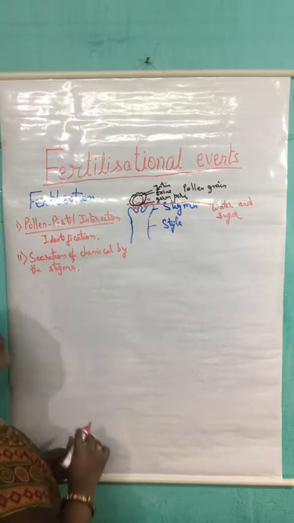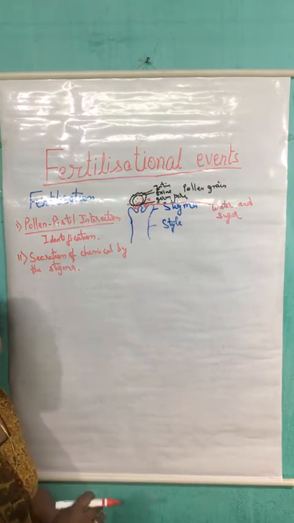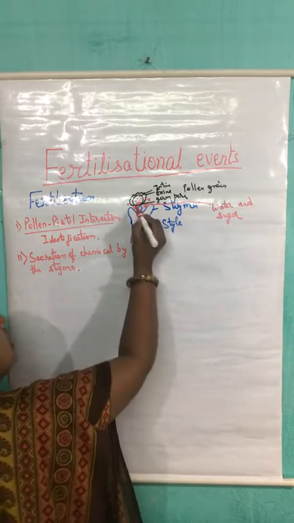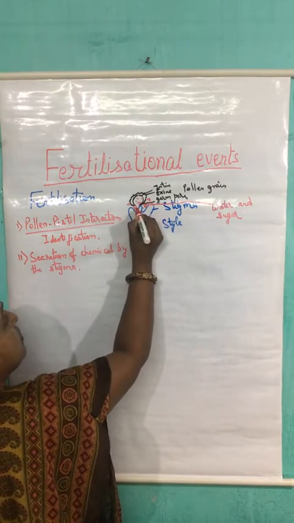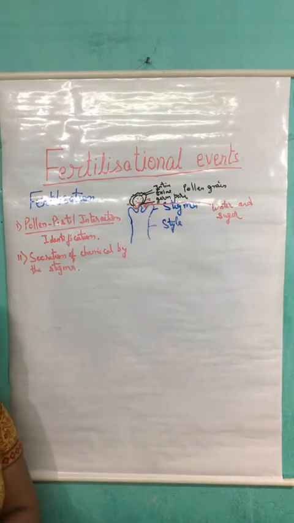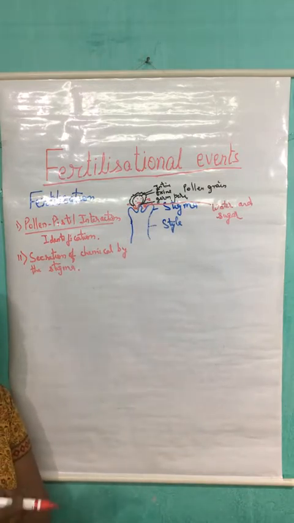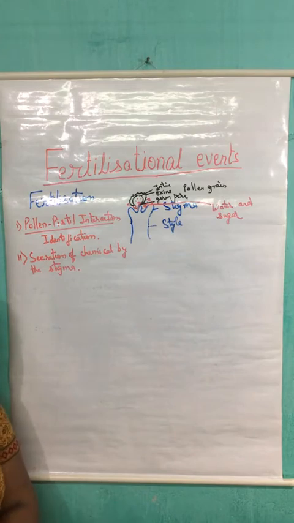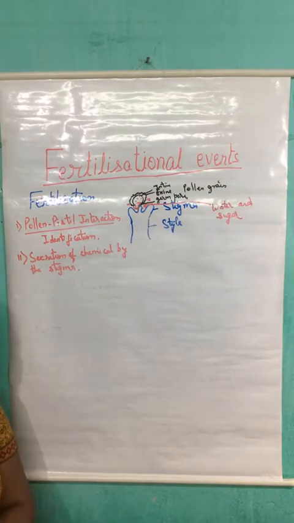As a result, only from this delicate structure, which is the germ pore, the germination of the pollen tube will take place. So after absorbing this sugary material, the pollen grain starts increasing, and because of the pressure from inside, the rupture will take place from here, and the formation of the pollen tube will start.